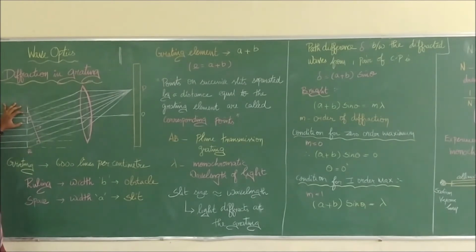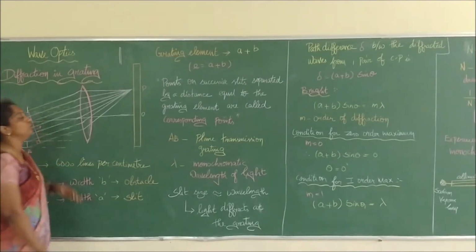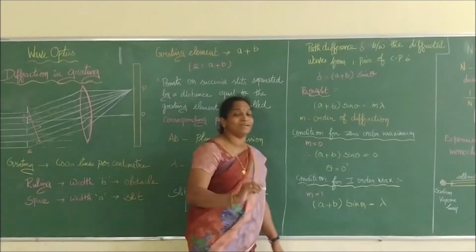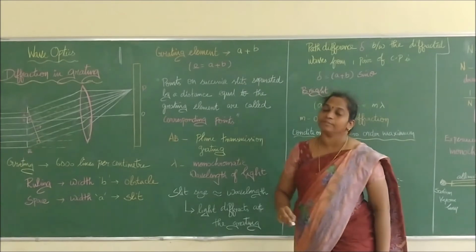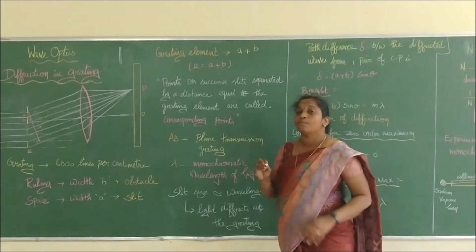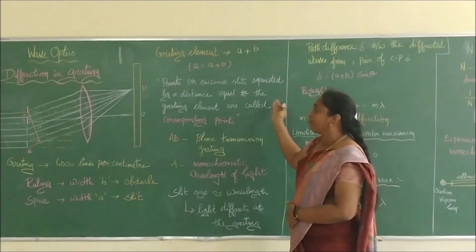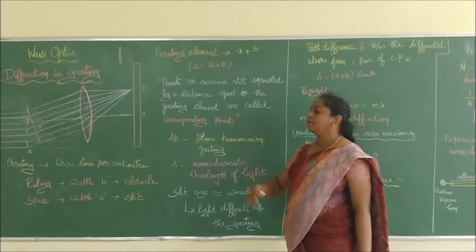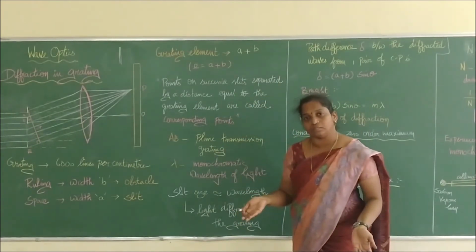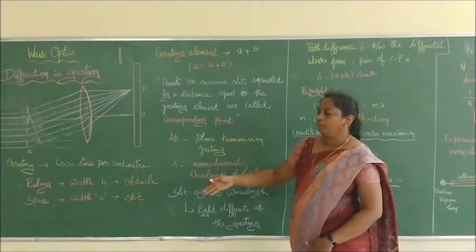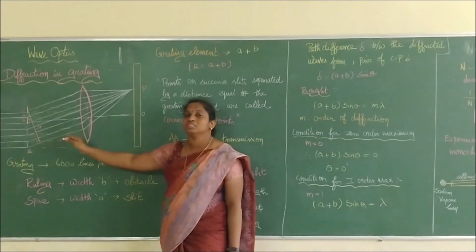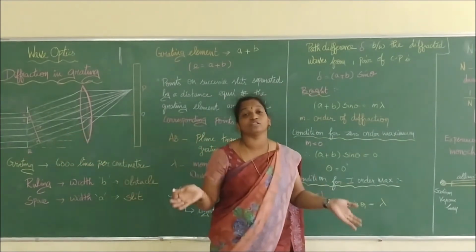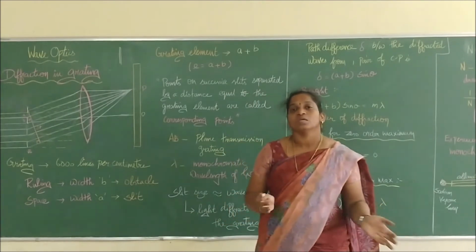So grating element means what? We will represent it as e. So e is equal to a plus b. We call that the summation of both the ruling as well as the slit. We call that the grating element. Then the points on successive slits separated by a distance equal to the grating element are called corresponding points. With the help of this, we are going to study the diffraction effects produced by the grating. Is it clear to you?